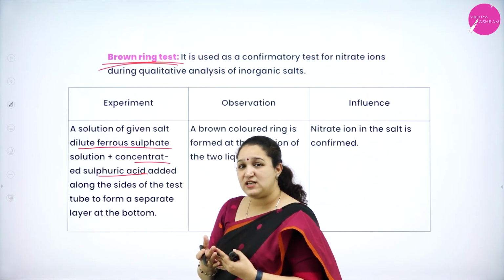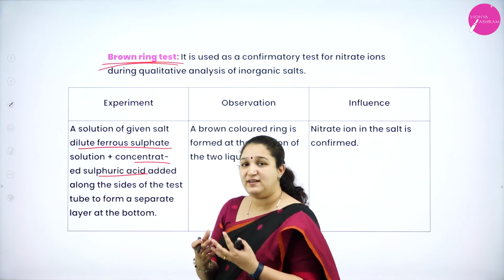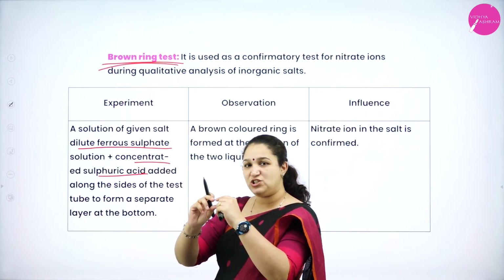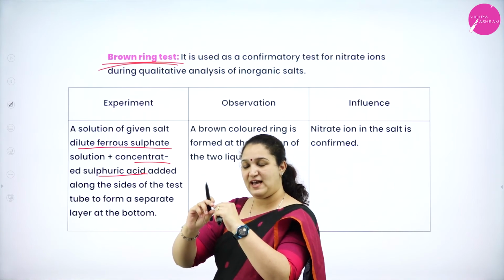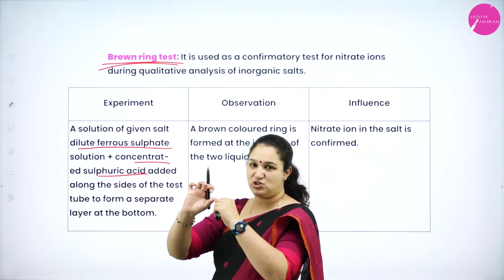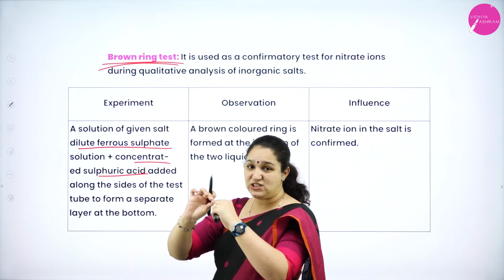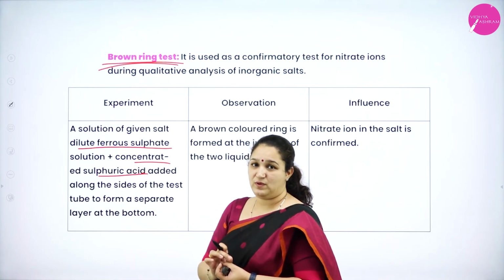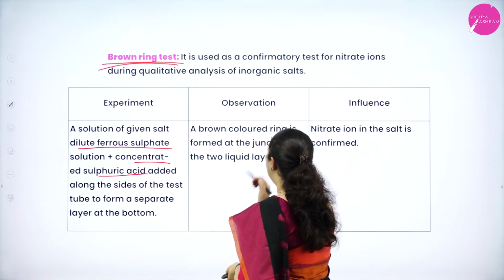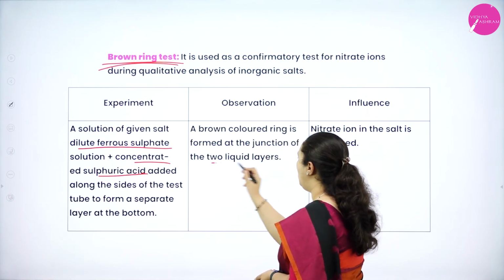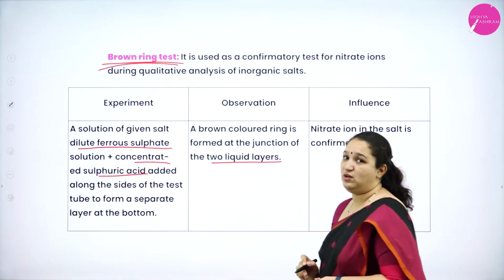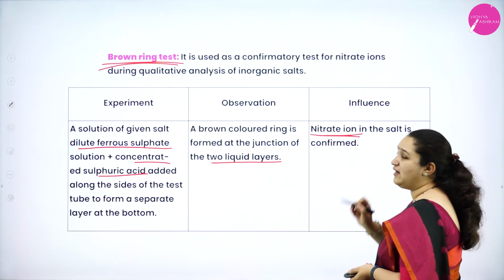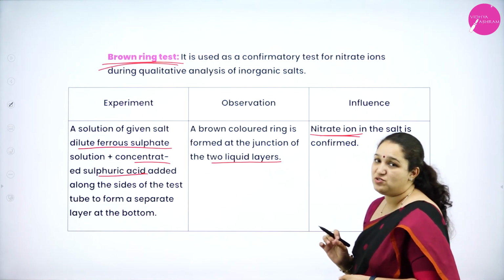As concentrated sulfuric acid has higher density, it will slowly move down, and at the junction where the sulfuric acid and the salt solution mixture meet, you will get a brown colored ring. That brown ring at the junction of the two liquids is your observation, and it confirms that the nitrate ion is there in the salt.